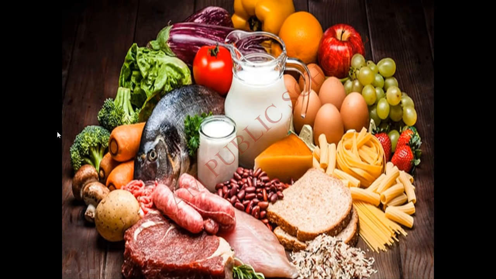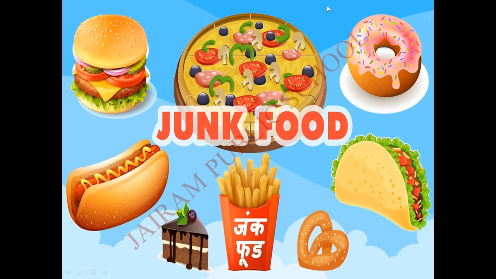Okay, we can see the image of the healthy food. Now see, this is the healthy food image. Here we have the milk, meat, fish, vegetables like carrot, egg, and many other healthy food items. See, this is the picture of the healthy food. Okay, next. So you can see what is junk food. See, this is junk food like burger, pizza, doughnut, hot dogs, chips, cake. These are all the junk foods.